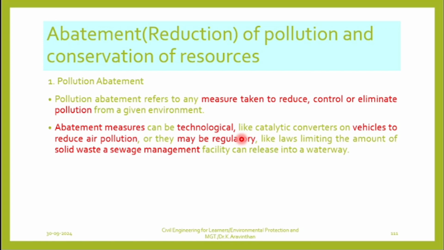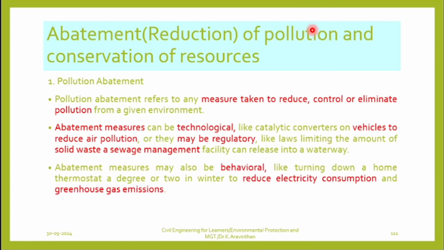Imagine you have a petrochemical industry. The manufacturing of petrol, diesel, kerosene and rubbers comes from certain industries. They have regulatory norms, like laws that can be introduced for reducing pollution. Behavioral issues, reduction of electricity consumption and greenhouse gas emission.